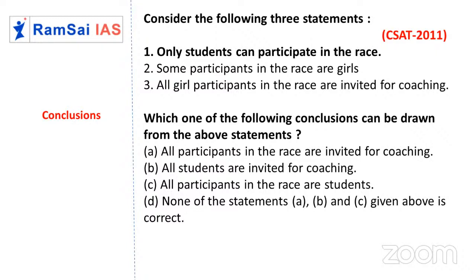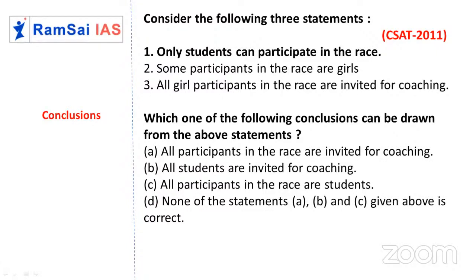We have almost the same statements followed by the same conclusions. Remember, this is a very important one. The first statement is in bold by mistake only, so take it lightly. It was asked in the 2011 CSAT.